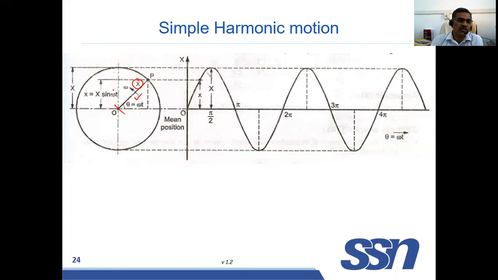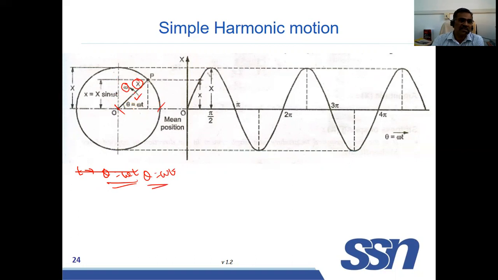Assume that the crank is rotating at the angular velocity of omega. When it is at the beginning, it is the position. At different theta, how to find the theta? At a particular time, theta is equal to omega into t, right?